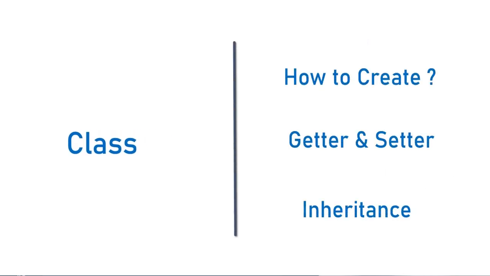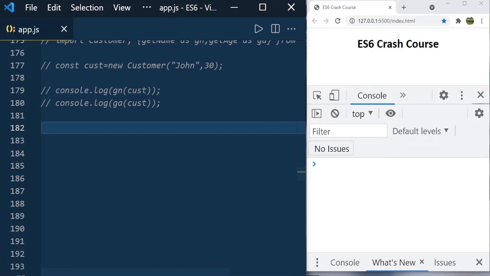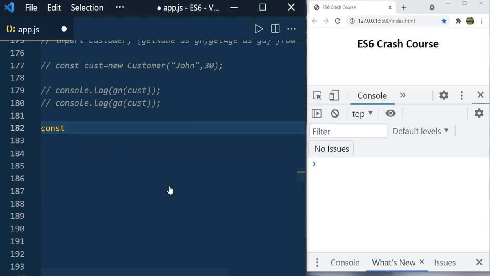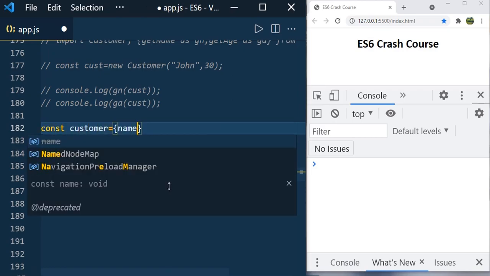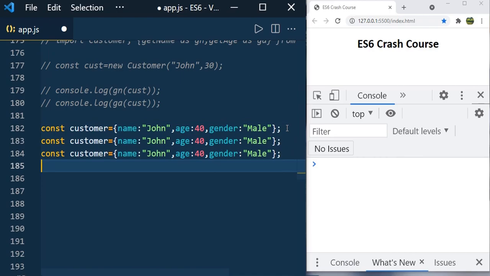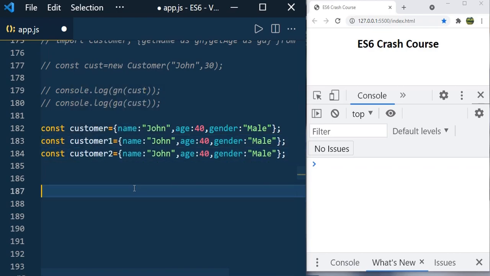Hello again. In this section we are going to talk about classes. Assume you have a requirement where you need to create more than one object, like const customer, name John, age. If you want to create this kind of object more than once, obviously you do it like this, and you change customer1, customer2, like that. So this way you create more than one object.